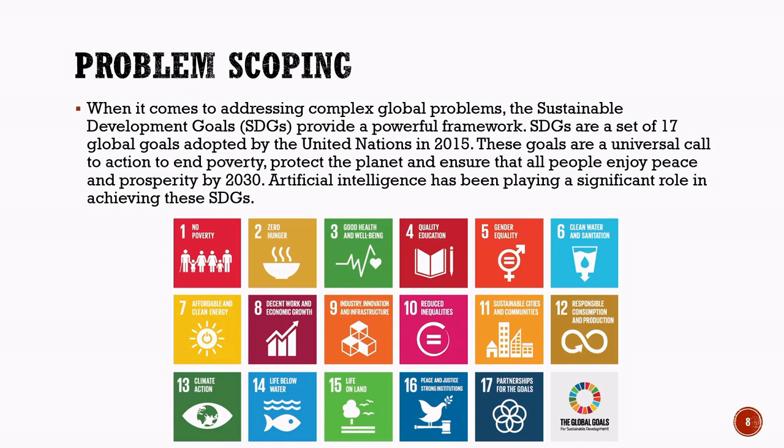Artificial intelligence is playing a major role in helping achieve these goals. For example, AI can help doctors detect diseases early in healthcare. In agriculture, AI can help farmers improve crop production and reduce food wastage. In education, AI can support personalized learning for students. AI is also used in environmental protection, traffic management, disaster prediction, and energy conservation.